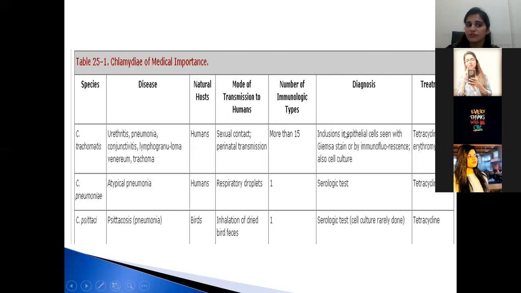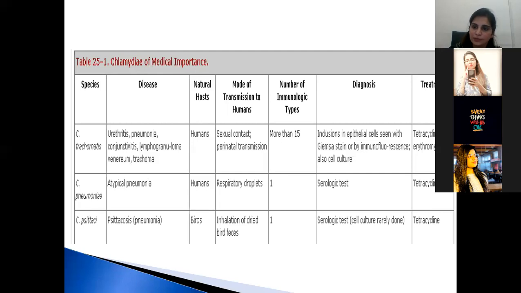The diagnosis of Chlamydia trachomatis, we will discuss in the lab diagnosis column later on, and we can discuss it here as well. Inclusions are present in the epithelial cells, and you will see the inclusions by Giemsa staining or by immunofluorescence, and you can also diagnose it by culturing it in cell cultures.